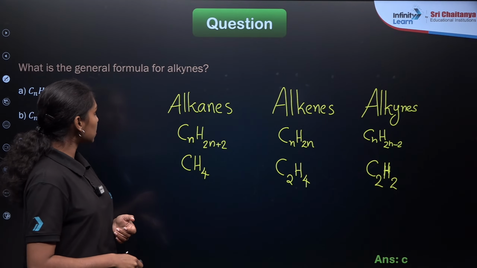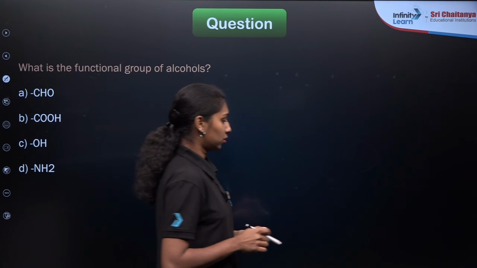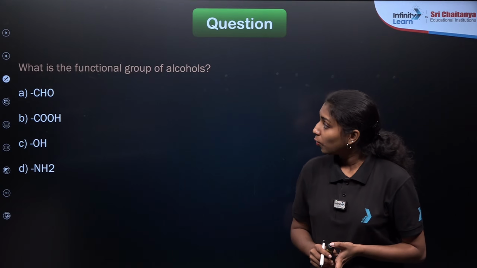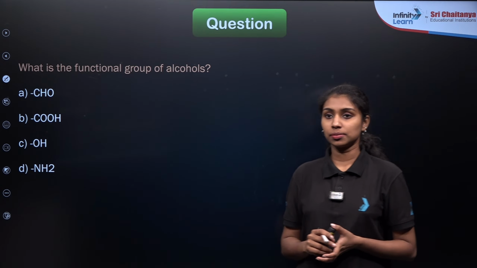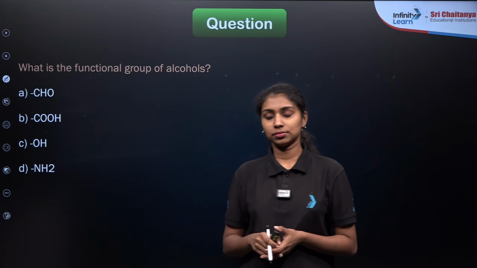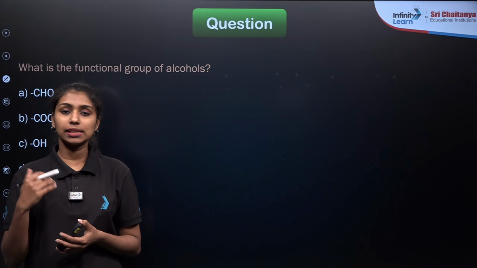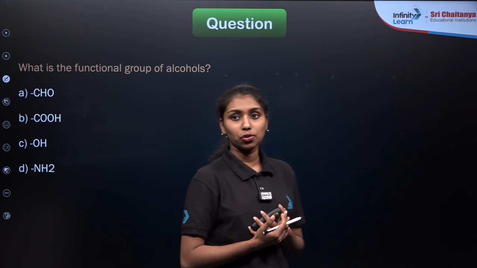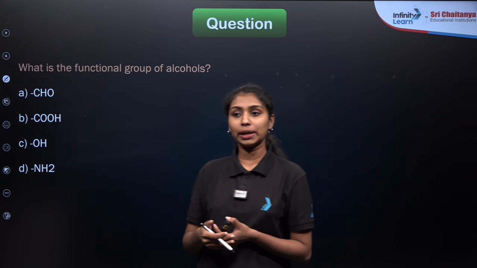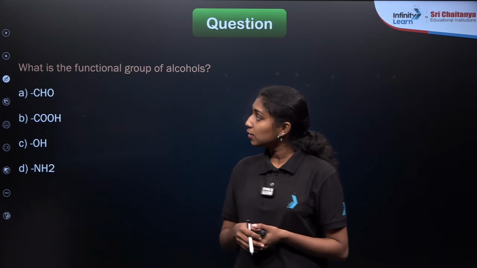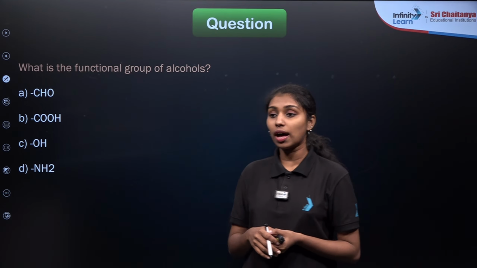Okay, now we are moving to the next question. What is the functional group of alcohols? In the theory classes we have already discussed the different types of functional groups. We have seen the carboxylic acid group, alcohol group, aldehyde group and ketone group. Here you need to identify the functional group which is present in alcohols.